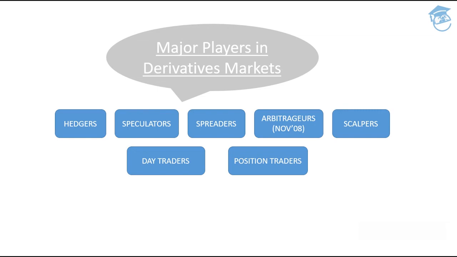Scalpers and day traders are only different on one perspective: day traders basically trade in and wait for the entire day to close the position. A scalper is a person who ensures that the closing of the position is done in a minute's time, not even days, not even a complete day. They just take some minutes and they close their position. That is what scalpers and day traders are all about.